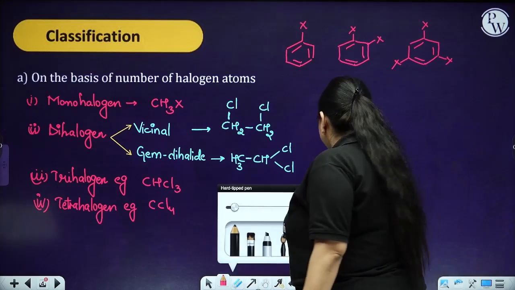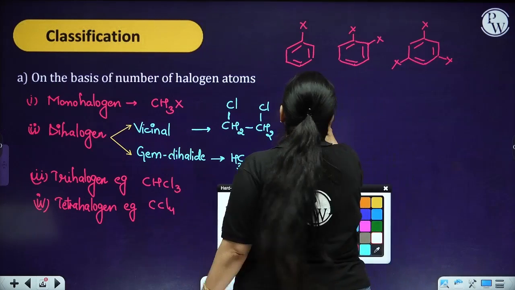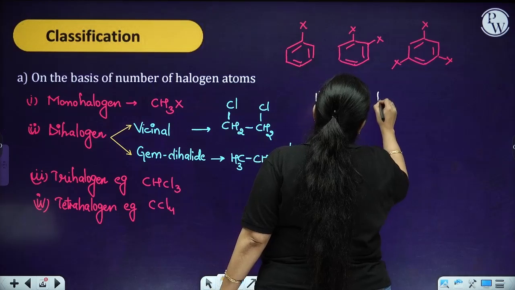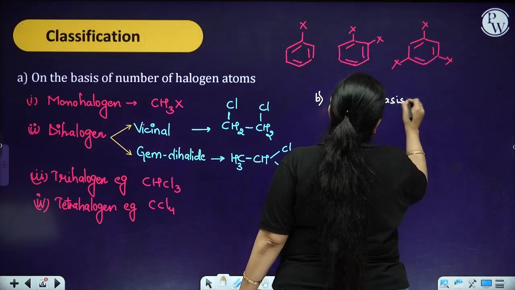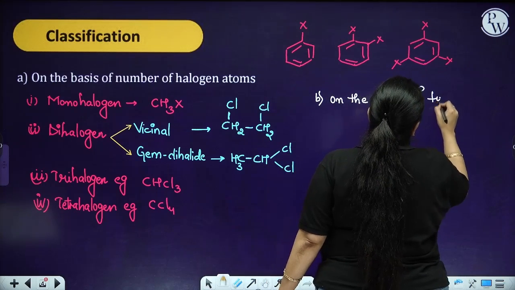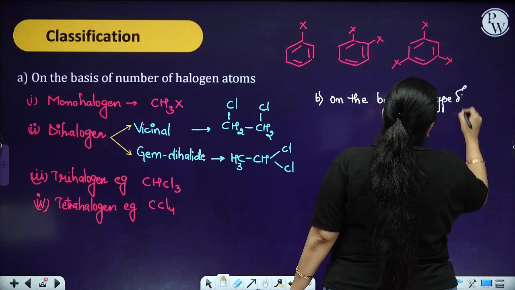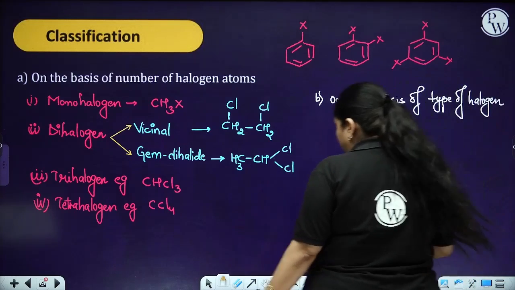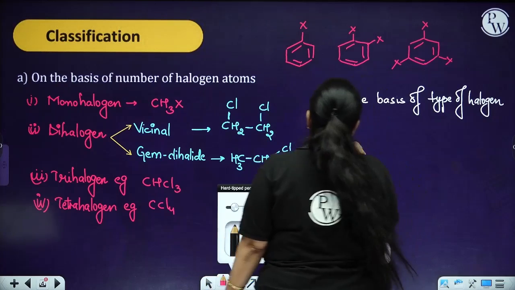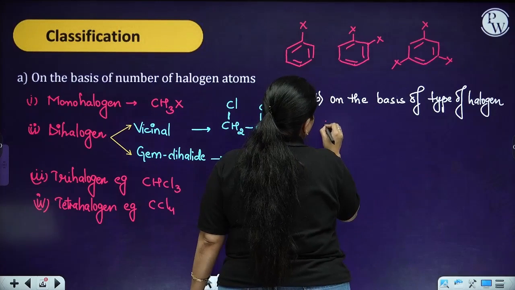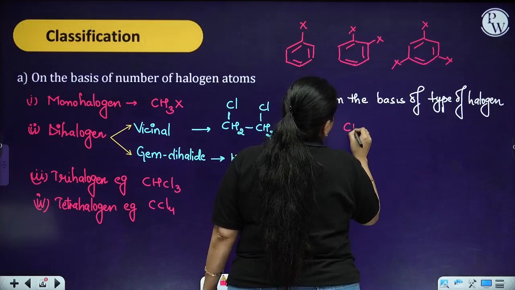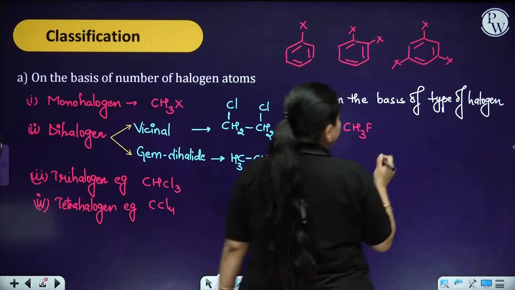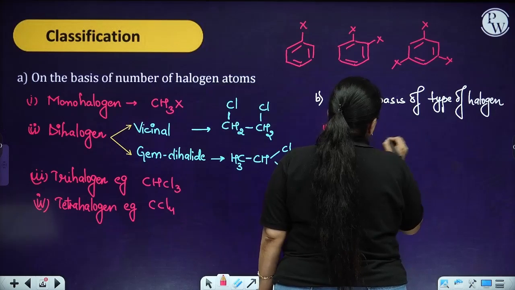Okay. Now this is one classification. Next, how can I classify over here? Another thing is on the basis of the type of halogen. On the basis of the type of halogen means that if I have CH3F, the type over here is what? Fluorine. So it is going to be my fluoro compound.